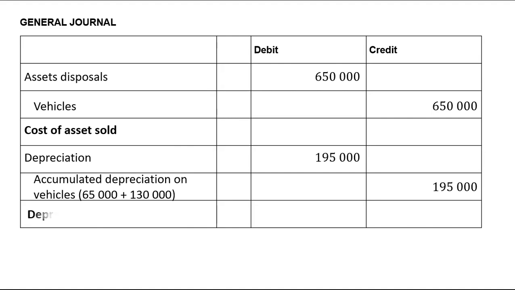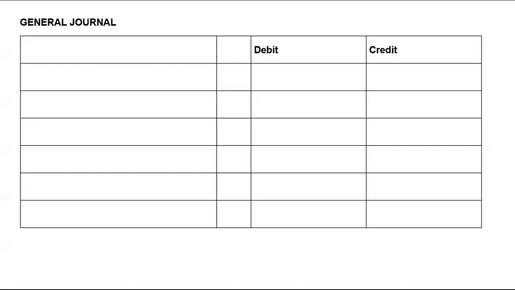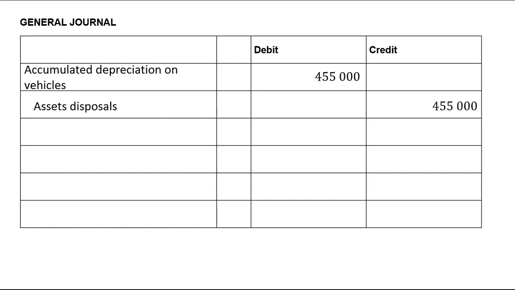And that's why we will get 195. Our accumulated depreciation will be credited because it goes up on the credit side. Now, after increasing our accumulated depreciation, we are going to reduce it by the accumulated depreciation of the asset sold. So we reduce it on the debit side, which is 455. And we take this to the credit side of the asset disposal account. I've just shown you now.